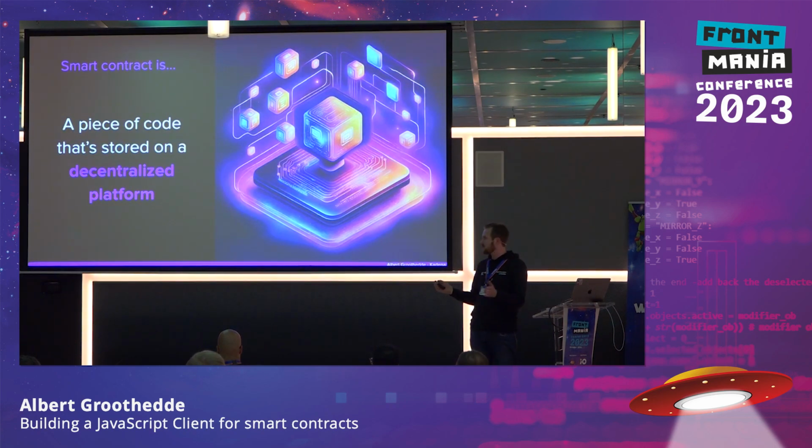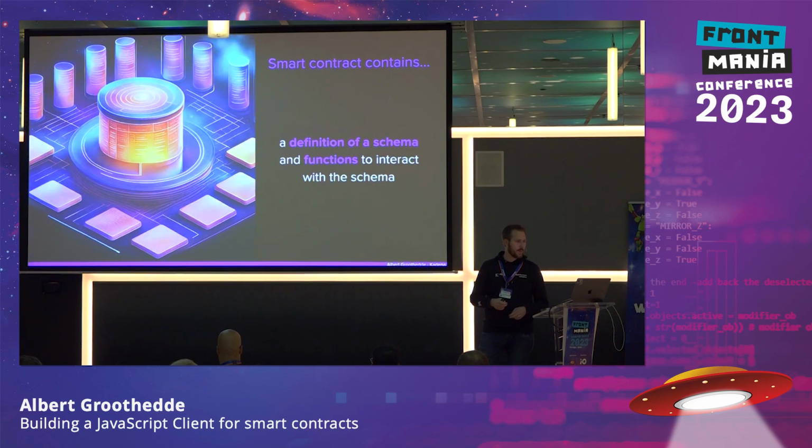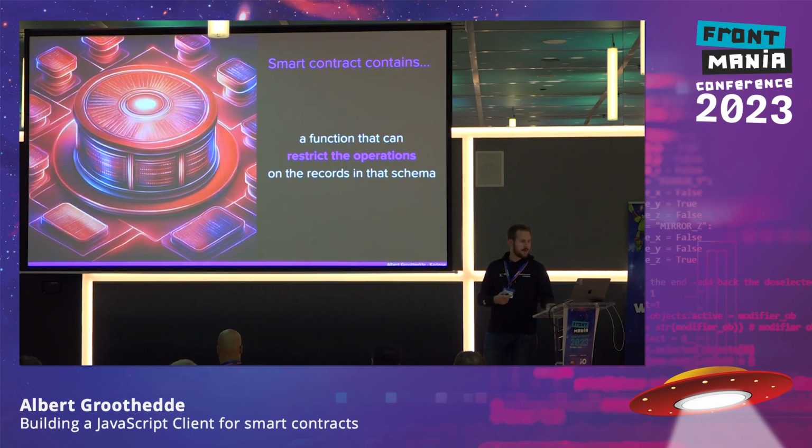So what is a smart contract? Quick overview. So it's a piece of code that's stored on a decentralized platform, a definition of a schema, and functions to interact with that schema. And each function can restrict the operations on the records in the schema.